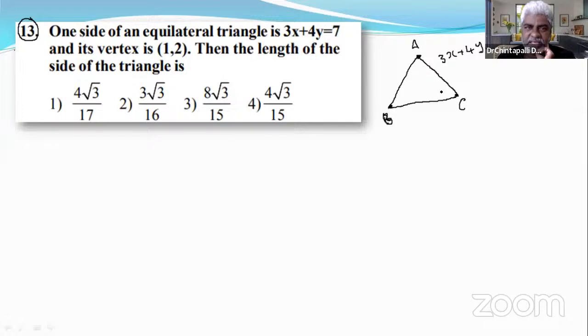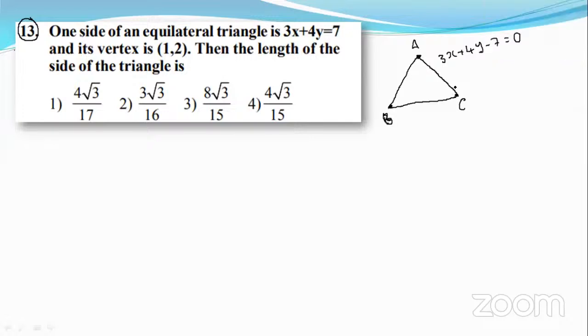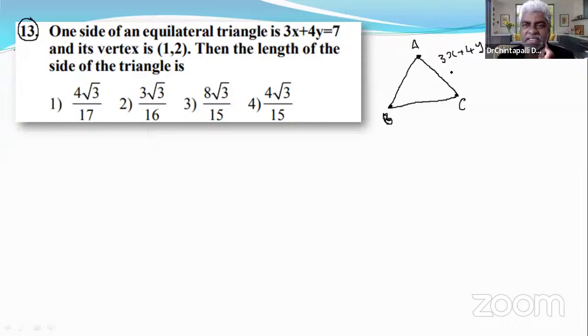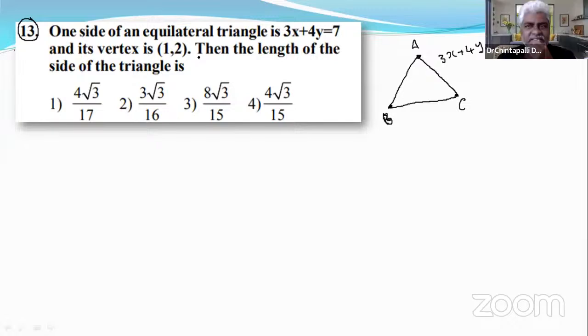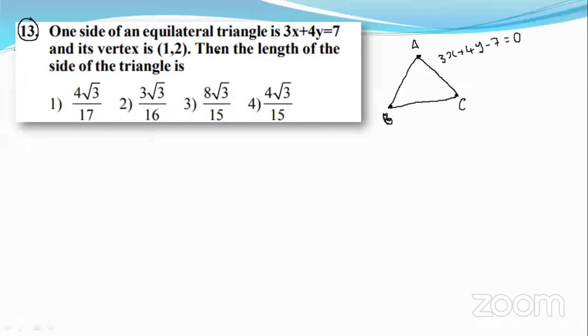But if that point doesn't satisfy 3x plus 4y minus 7 equals 0, it should be B. Is (1, 2) satisfying it or not? 3 plus 8 minus 7: 3 plus 8 is 11, 11 minus 7 is not equal to 0.